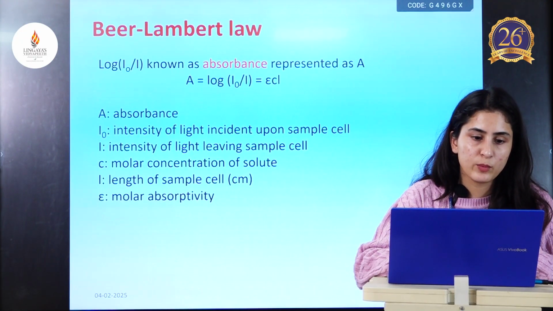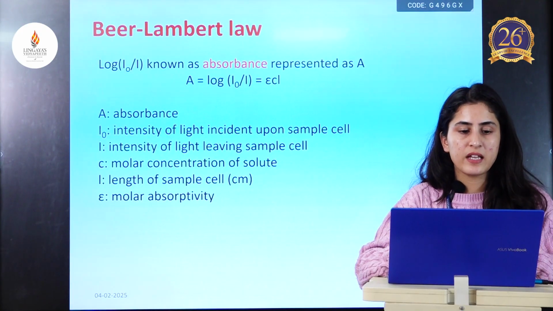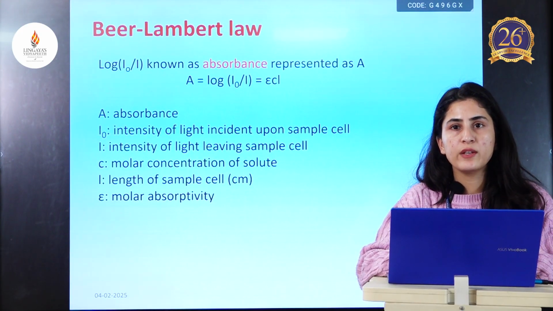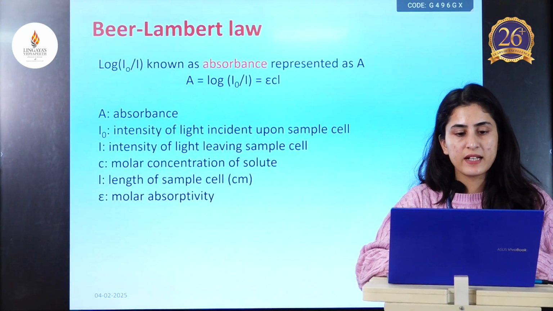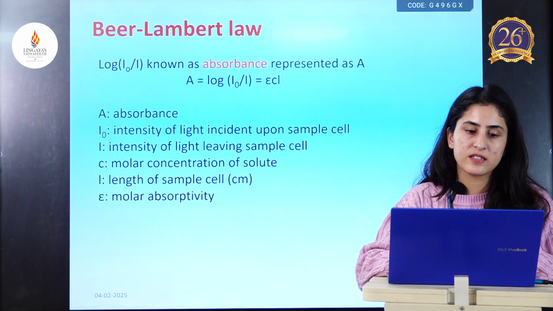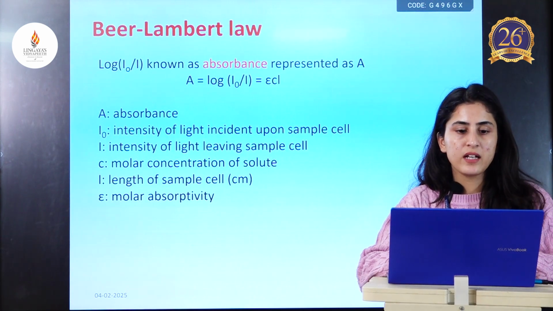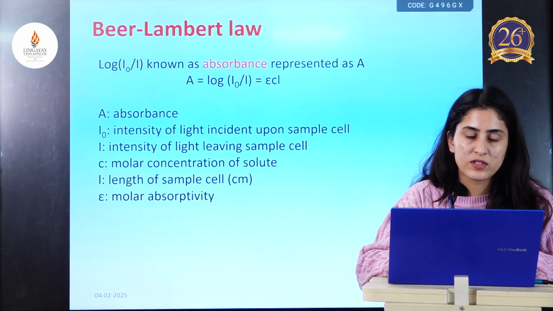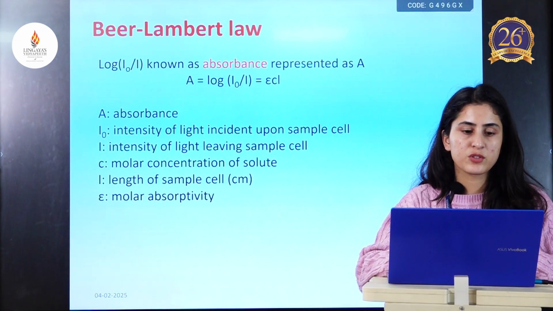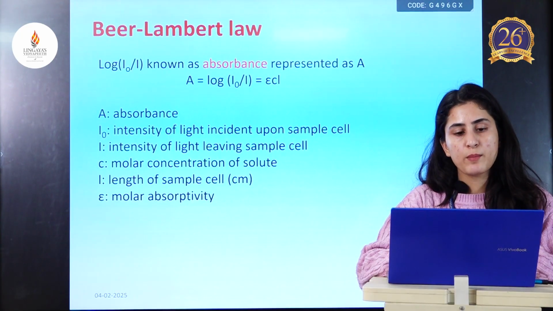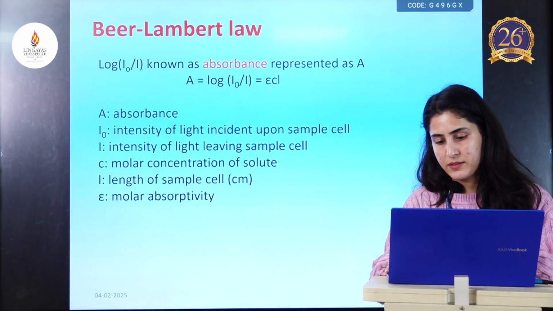Numerically it is denoted as A equals log of I naught upon I. I naught is the intensity of incident light, I is the intensity of transmitted light, and also equals epsilon C L. Epsilon is the constant which is called molar absorptivity, C is concentration of the sample, L is the path length.